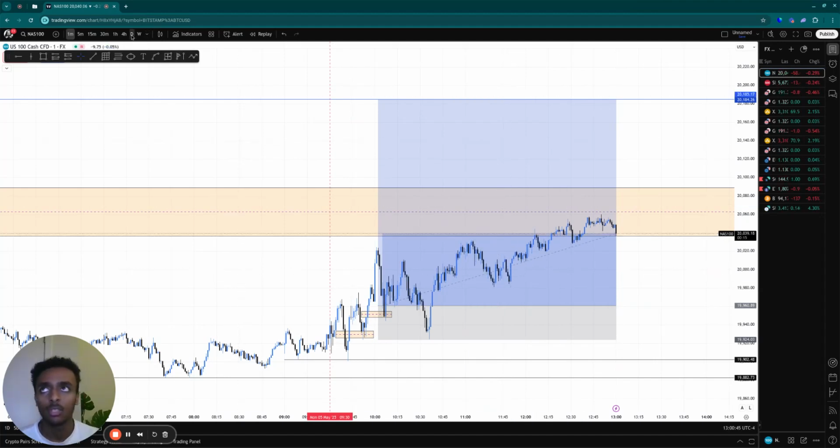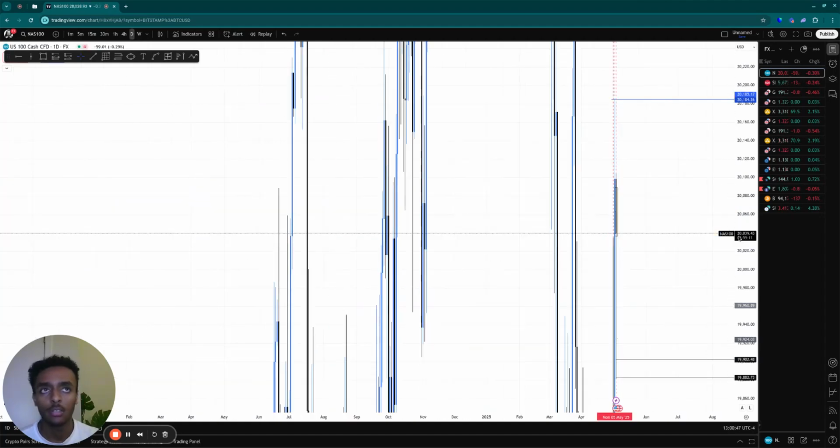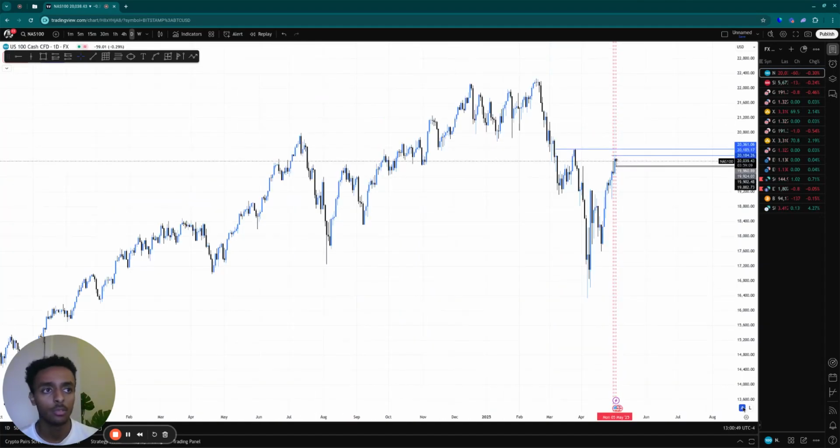So the daily time frame here on NQ is bullish. It's pretty straightforward. You can see that we're heading higher, right? Daily structure is bullish. So we're anticipating a break of structure and a continuation to the upside, right?